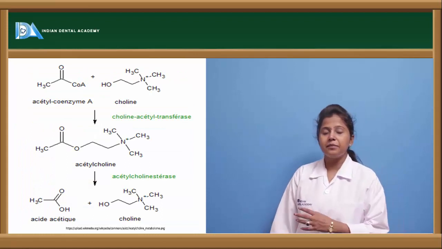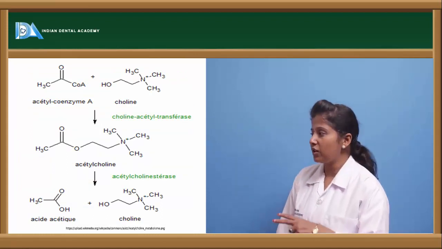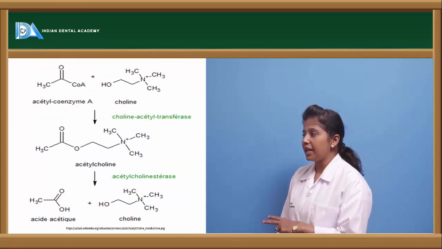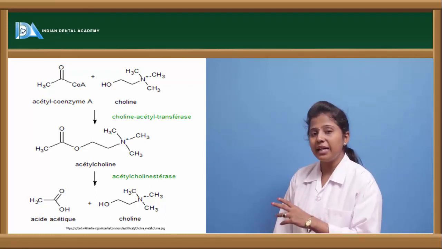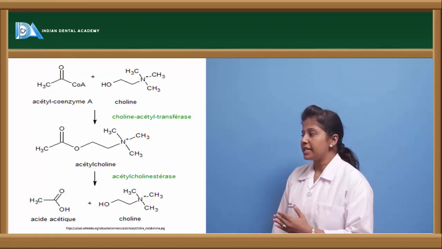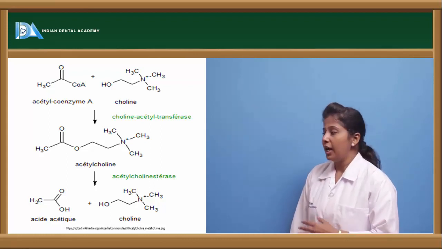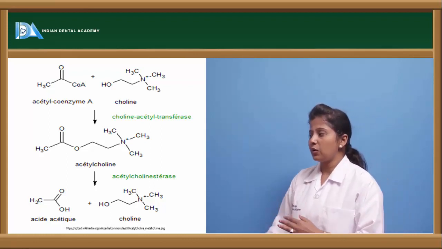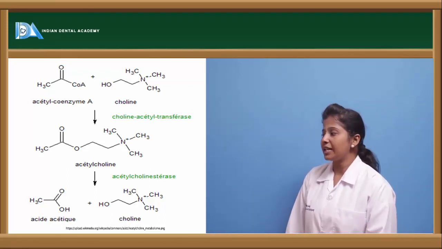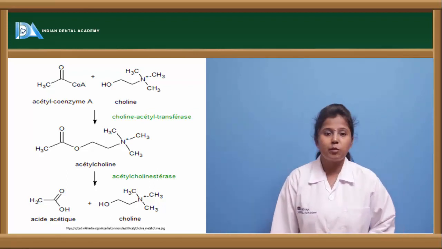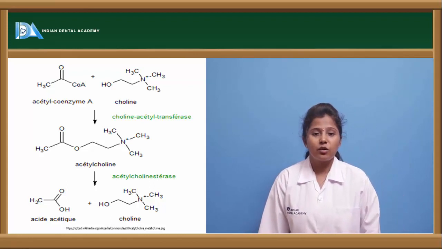Here we can see the synthesis and metabolism of acetylcholine. When acetyl coenzyme A binds with choline, it forms acetylcholine with the help of an enzyme called choline acetyltransferase. And after the formation of acetylcholine, it is metabolized to acetate and choline with the help of the enzyme called acetylcholinesterase.